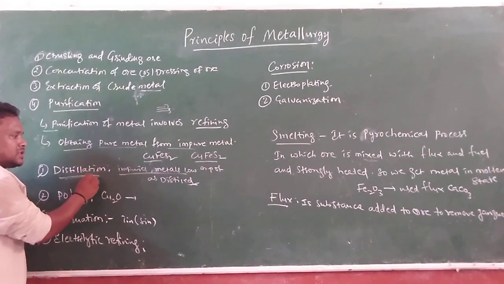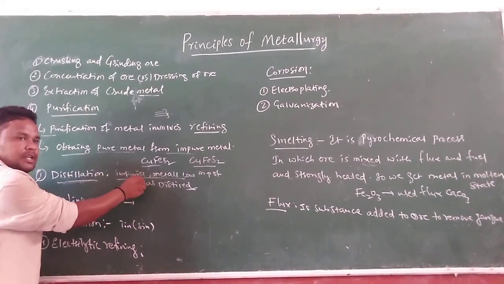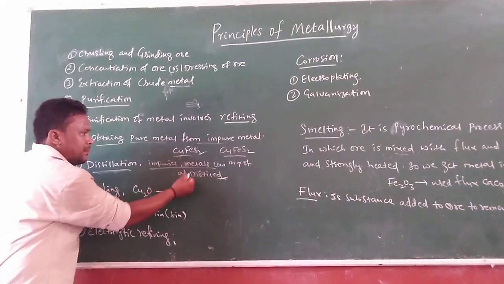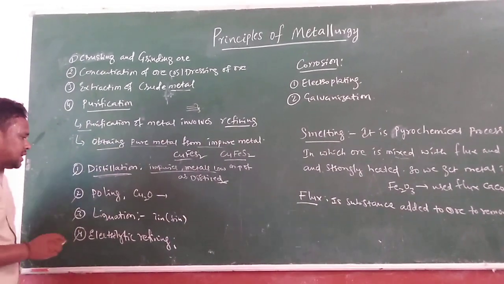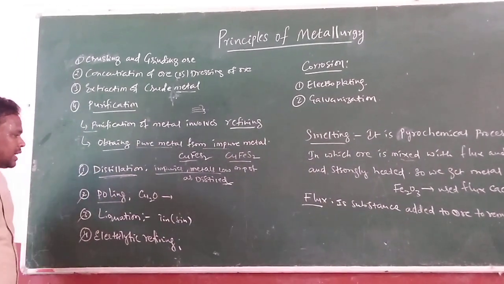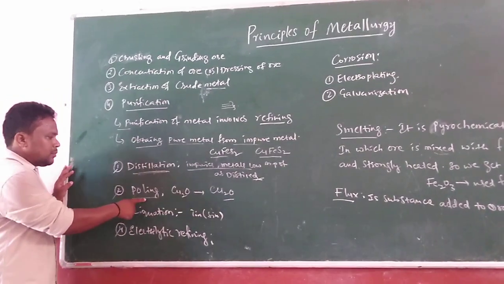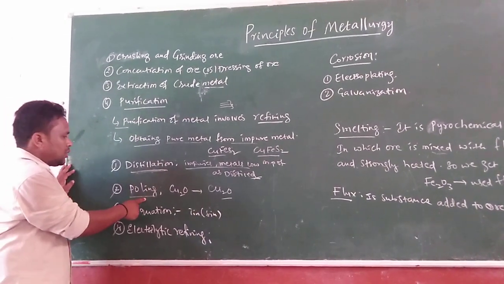I concluded it like this: distillation is a process in which impurities and metals have different melting points, so we may get the metals in distilled form. That is said to be distillation. Next one is poling. Poling is also one of the refining processes of metals.